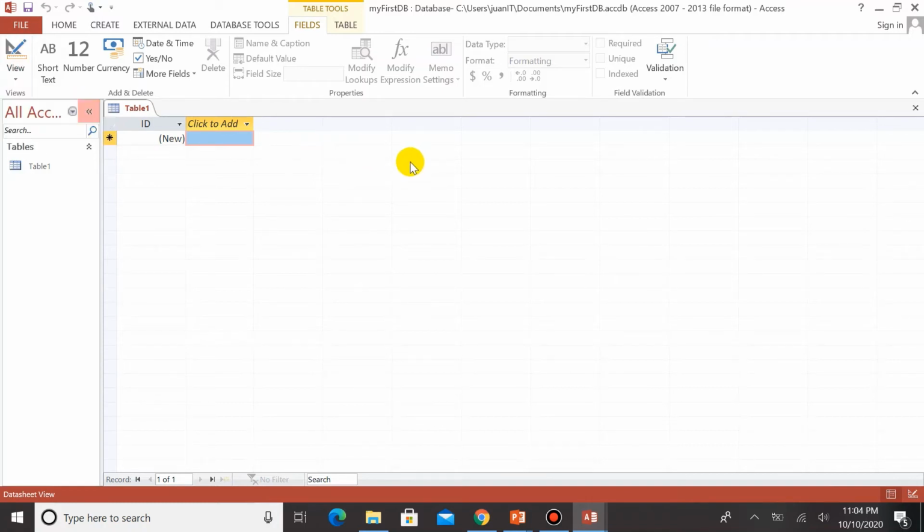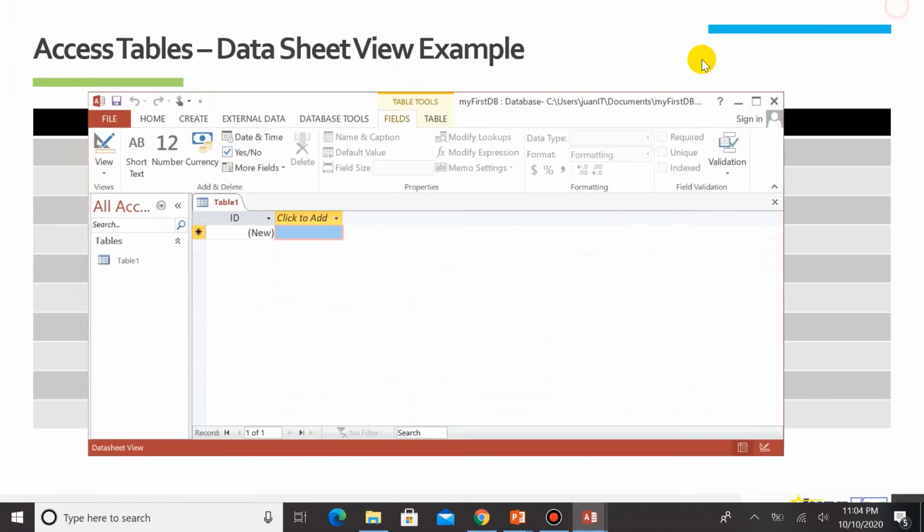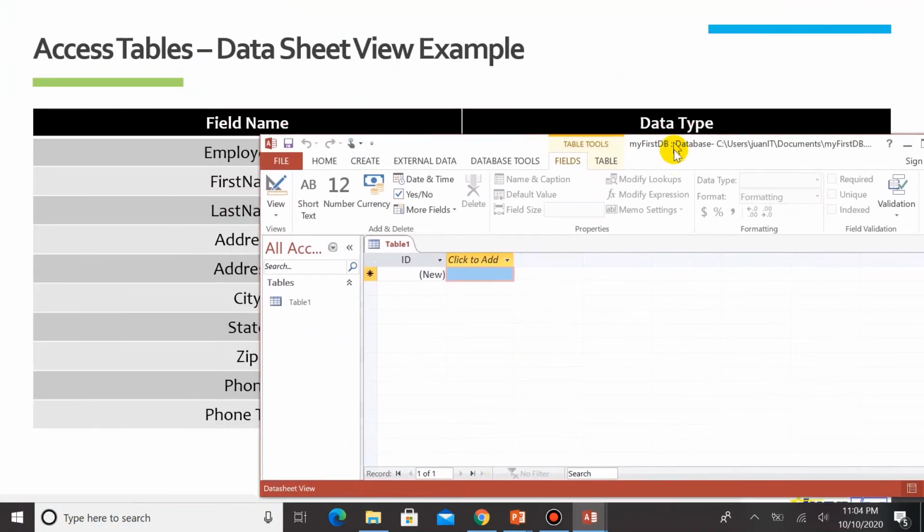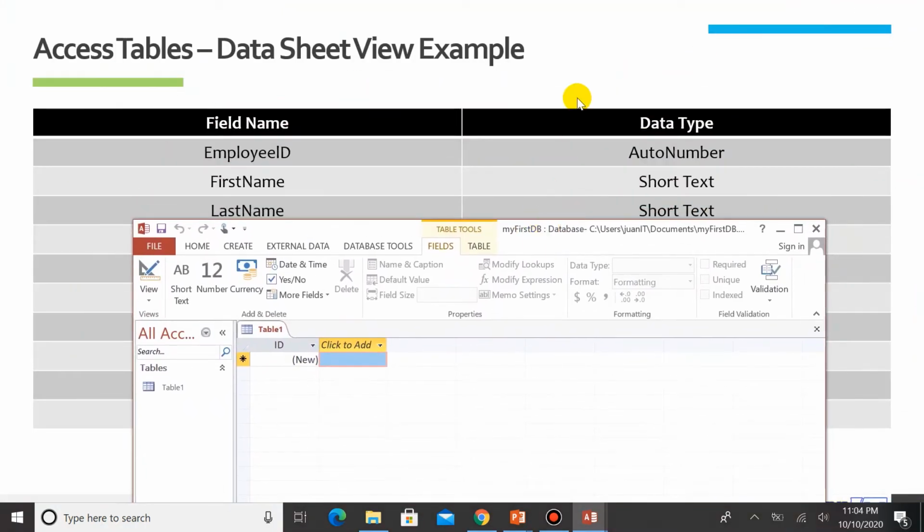How do we add a table in datasheet view? Let me minimize this Microsoft Access so that we can see the field name and the data type.